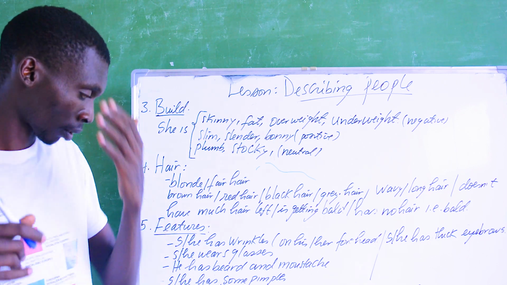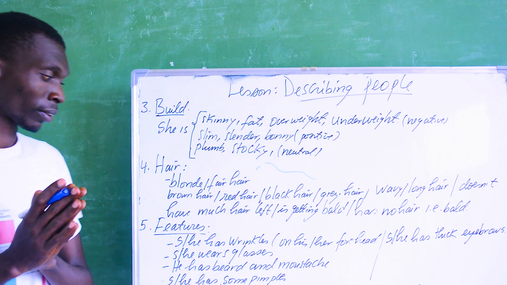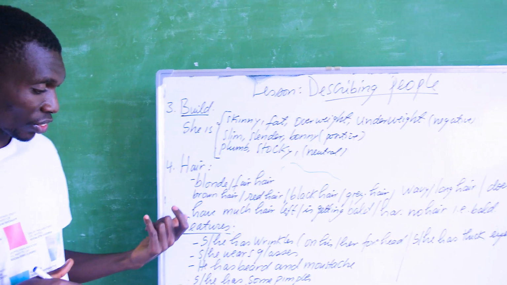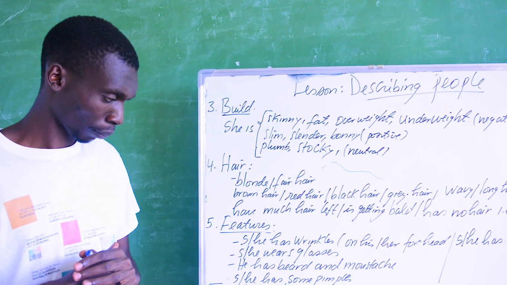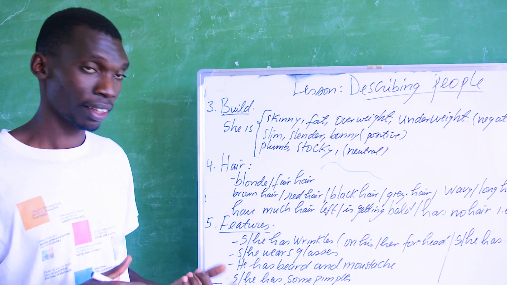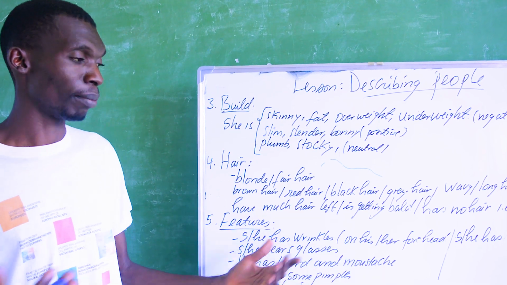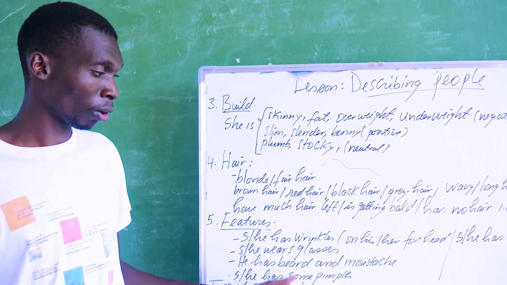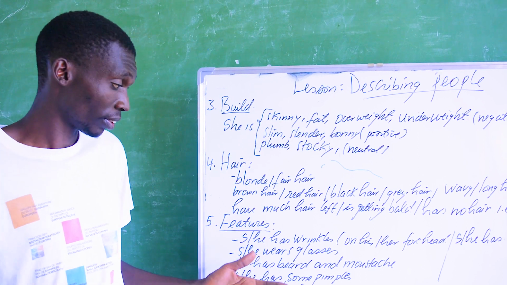Is that understood? And finally, I'm going to tackle this point, which is features. So features include things like wrinkles, glasses, beard, and the mustache, but also some pimples. Is that understood?